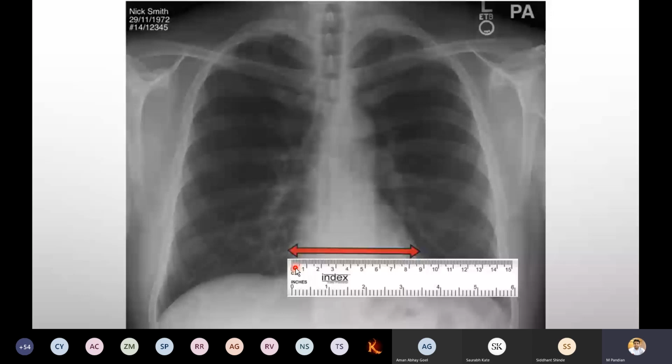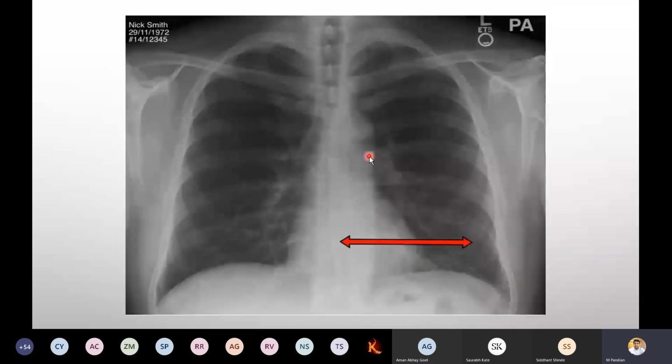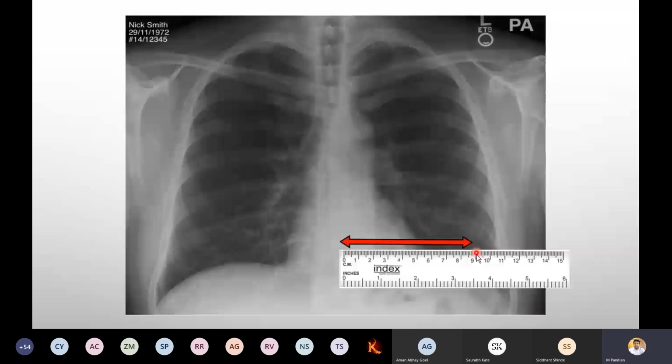Somewhere you will get the size of the heart, and we want to make an imaginary line in the mid thorax. Here we place the scale, and somewhere you get the level, which means the heart is within the rib cage. It does not extend more. It is the fundamental measurement of cardiothoracic ratio. This is a normal one.